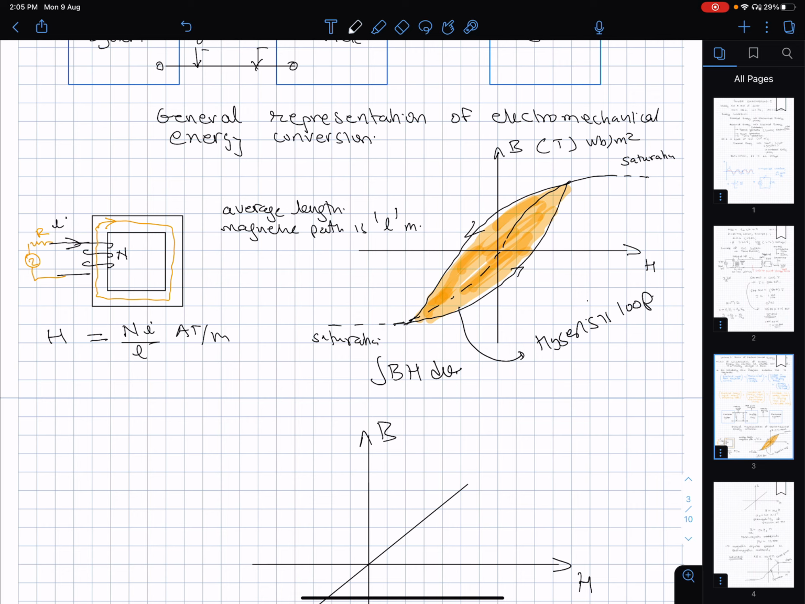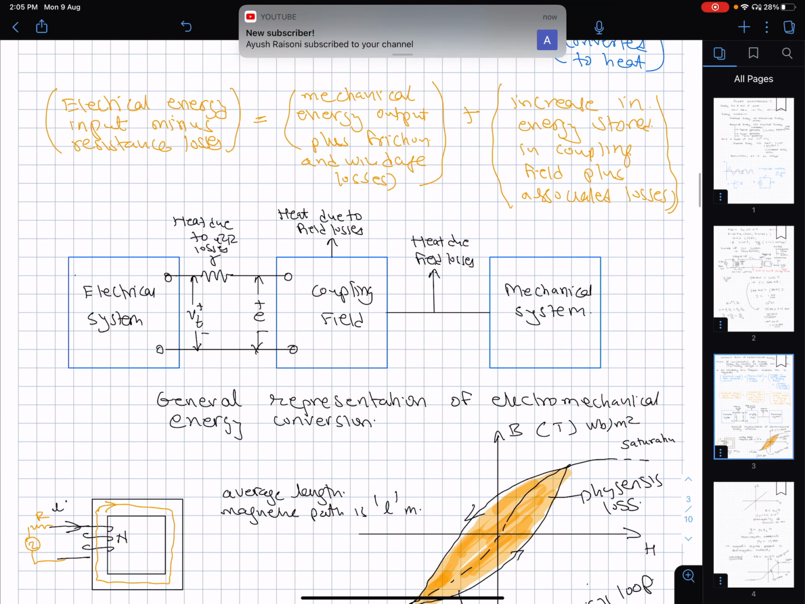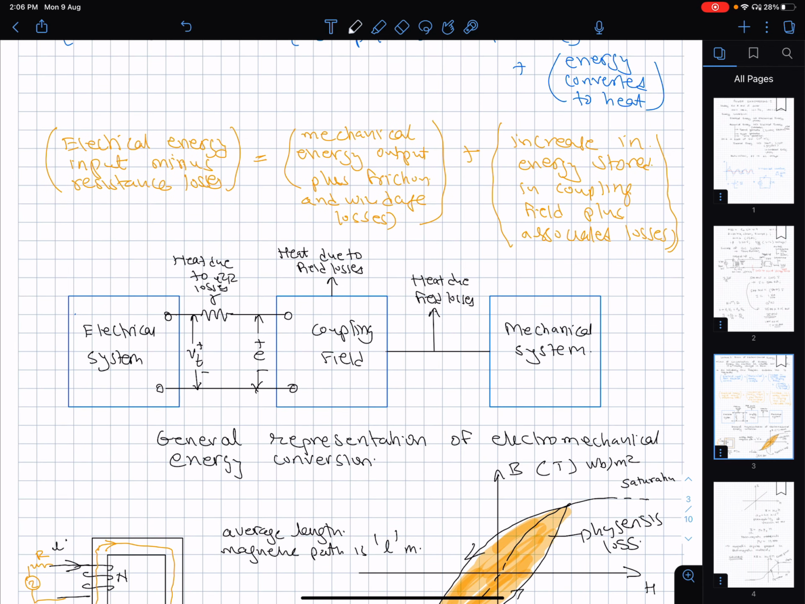And this loss is called the hysteresis loss. This is the loss which I talked of here: the increase in the energy stored in the magnetic field plus associated losses. There is one more loss which is known as eddy current loss, which I will come back and discuss soon.